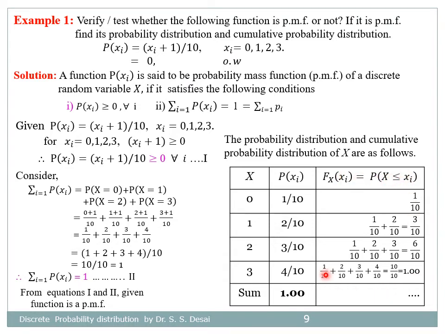There are four values 0, 1, 2 and 3 and the sum of the four probabilities is equal to 10 by 10, that is equal to 1. So note here that the maximum value of the CDF is always 1 and the minimum value will be the probability of the starting point of x.